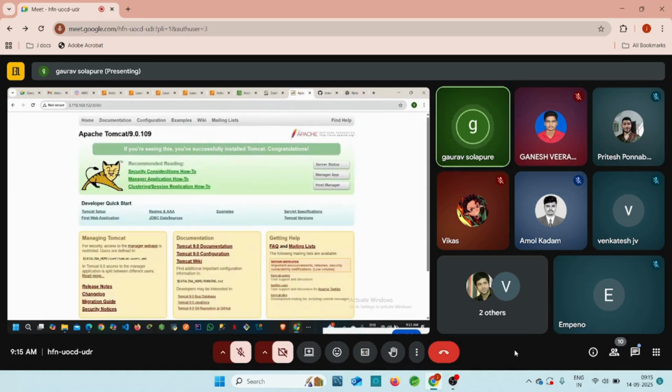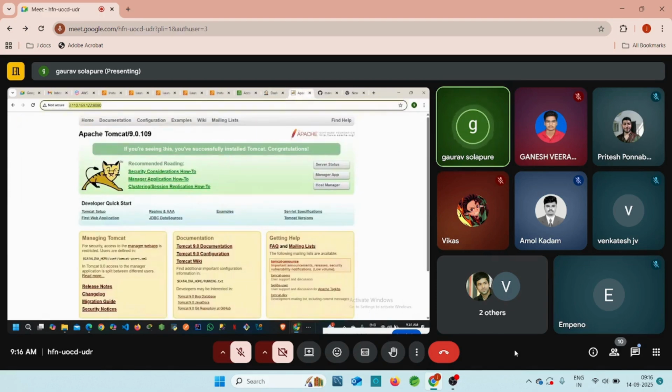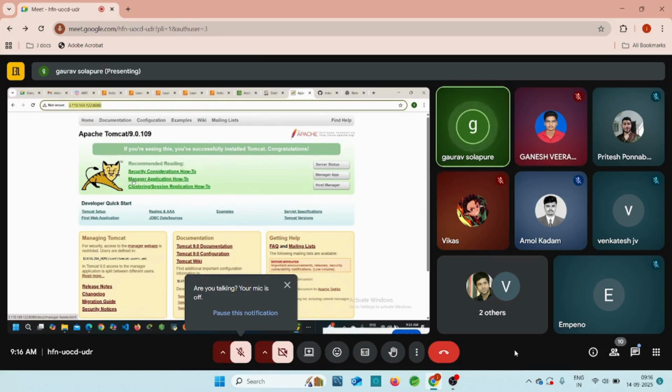This is our Tomcat server. This is the official Tomcat server, and this is the public IP for this Tomcat server, guys. And this is our Jenkins server, right? So this server or this IP can be easily accessed by everyone, right? Everyone can access this application. Whenever I try to deploy my code from Jenkins to the Tomcat, you will also get one public IP. According to this public IP, everyone can access this application. Everyone will be able to see our Maven application on the server, guys, right? And that is the magic, right?